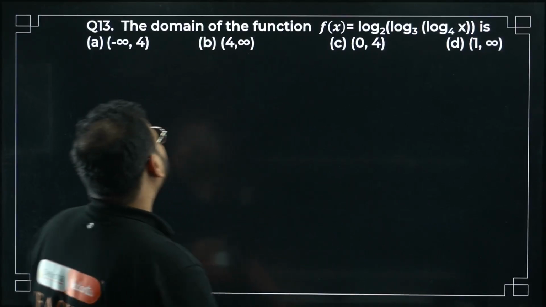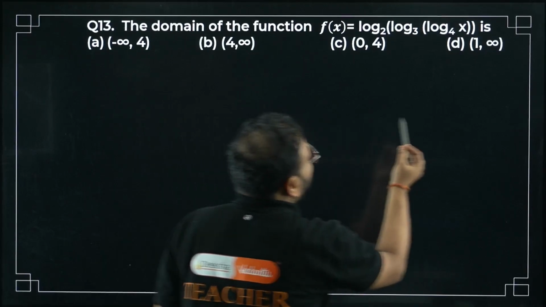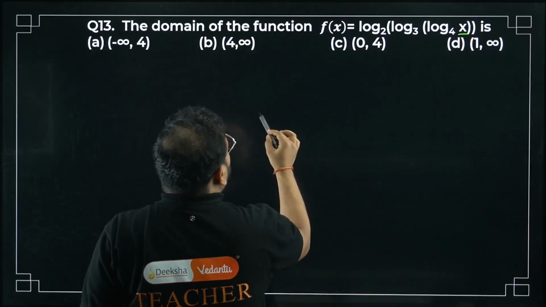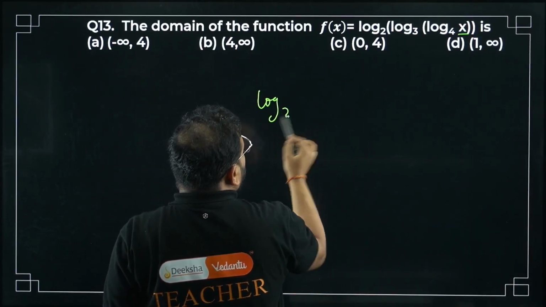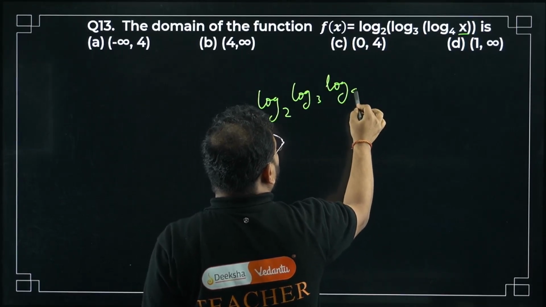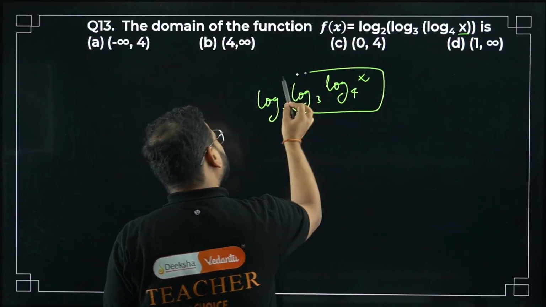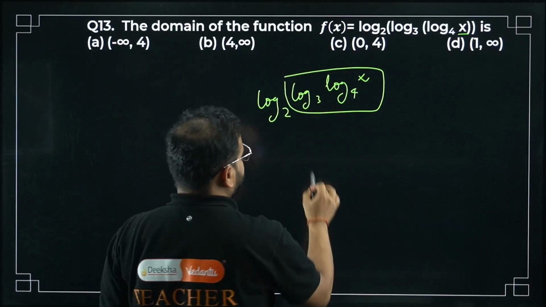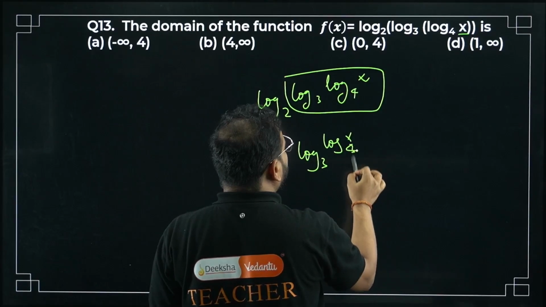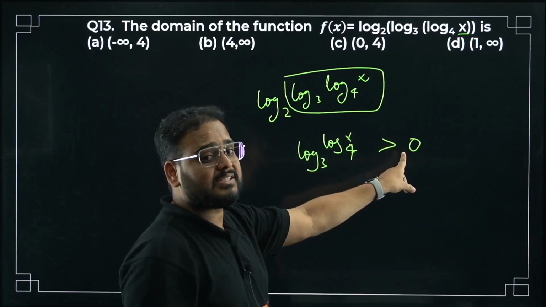Had fun. Okay. Chaliye. The domain of the function, that means basically they're asking us the value of x, no? That's the domain, right? x is the domain. So log of 2, log of 3, and I have log of 4x. For this log to be defined, this has to be positive. We just learned, log cannot take a negative value, not equal to zero also. Positive always.